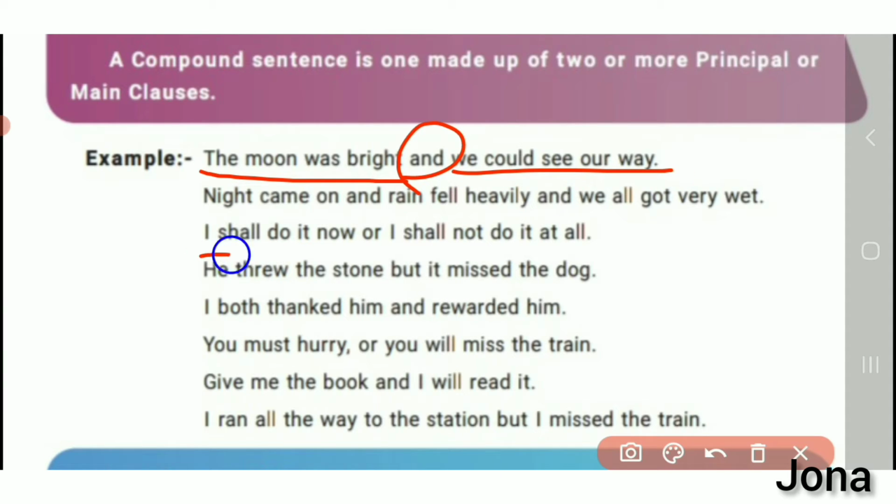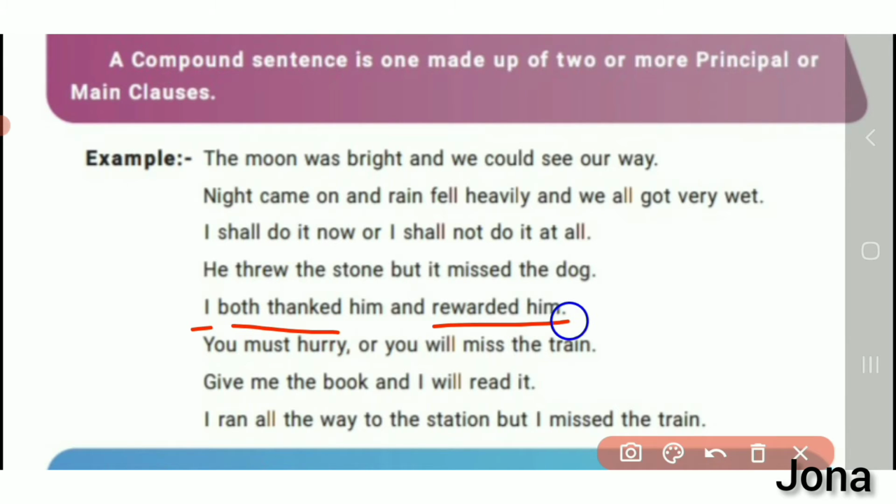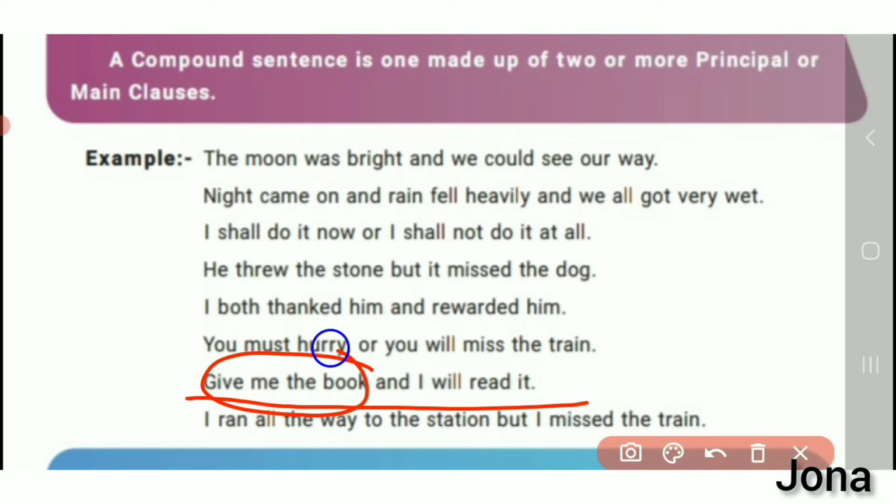I shall do it now or I shall not do it at all. Here, I shall do it is a main clause there. Or is the conjunction, then I shall not do it at all. I both thanked him and rewarded him. I both thanked him is a sentence, the conjunction is and, rewarded him. Give me the book and I will read it. Give me the book and I will read it here.